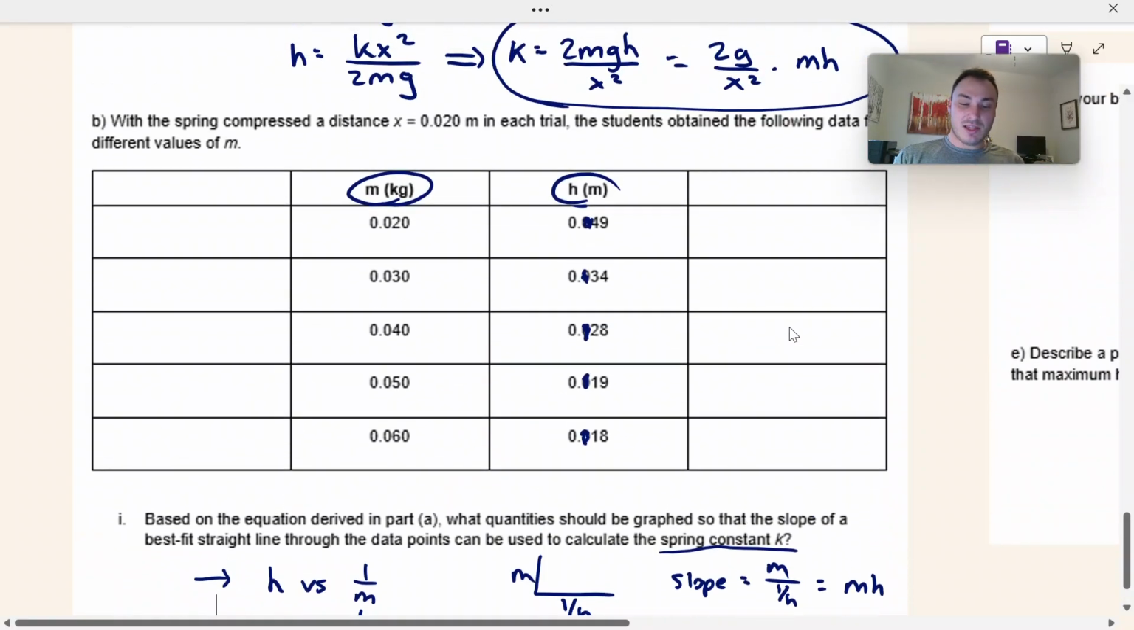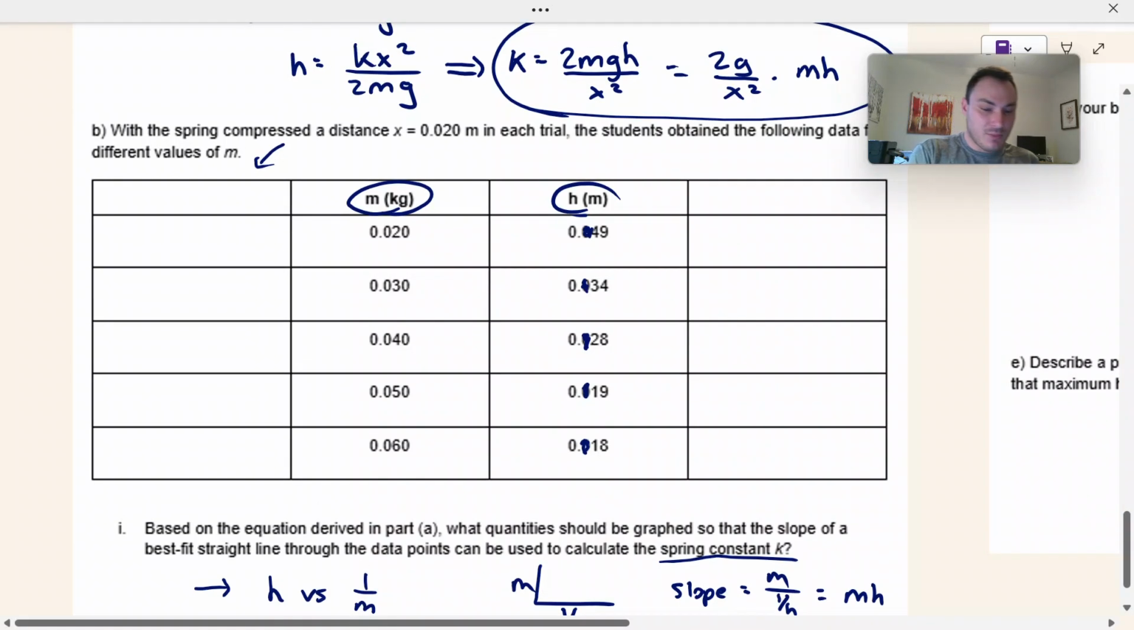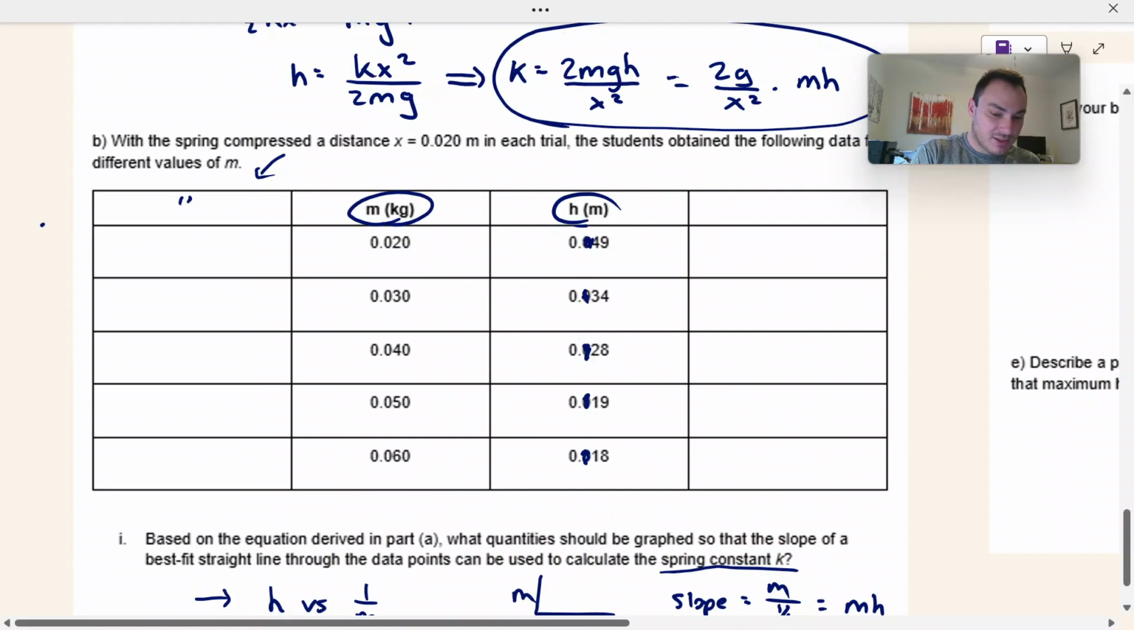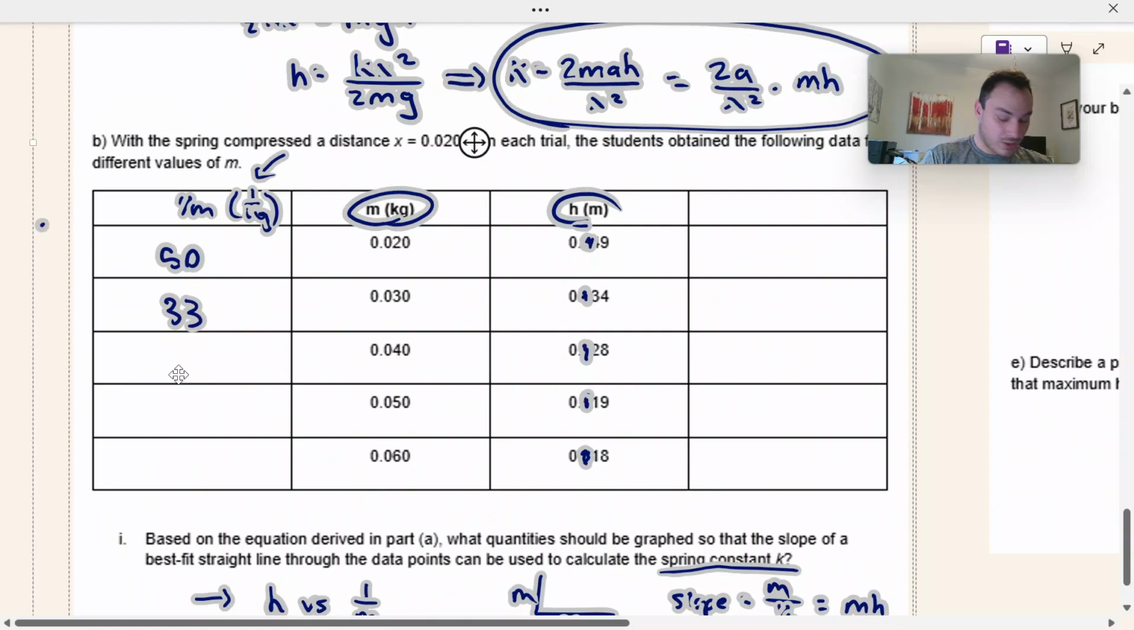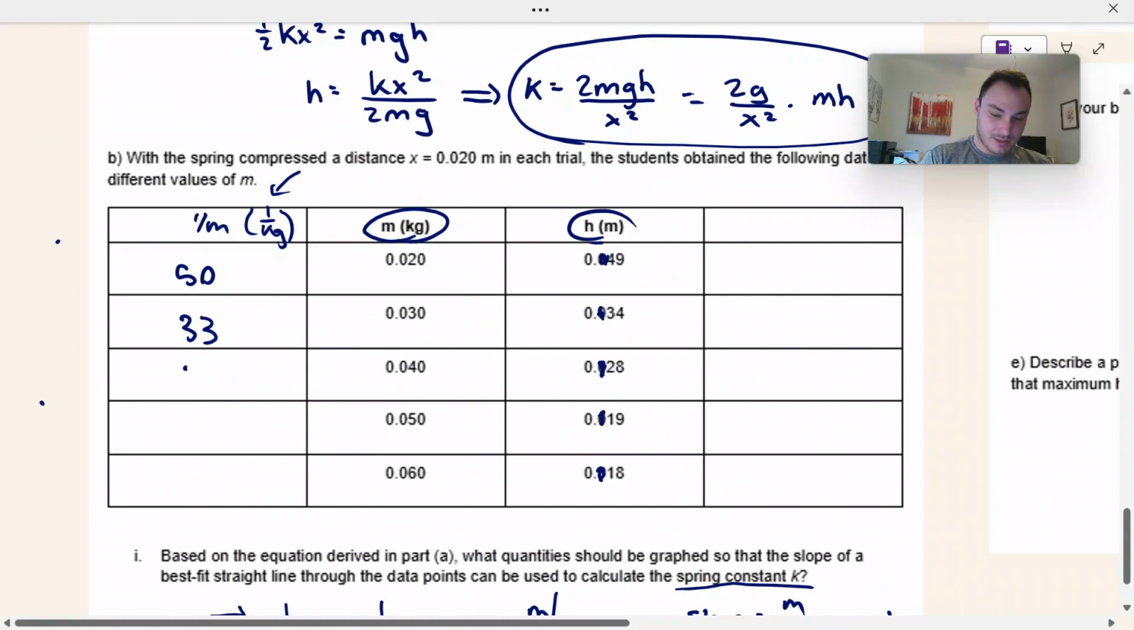So the reason that they give you extra columns is so that you can derive things yourself. So I need 1 over m. I don't just need m. So we're going to make a 1 over m axis, which is going to be 1 over kilograms in units. So 1 over 0.02 is 50. 1 over 0.03 is 33. 1 over 0.04 is 25. 1 over 0.05 is 20. 1 over 0.06 is 17.